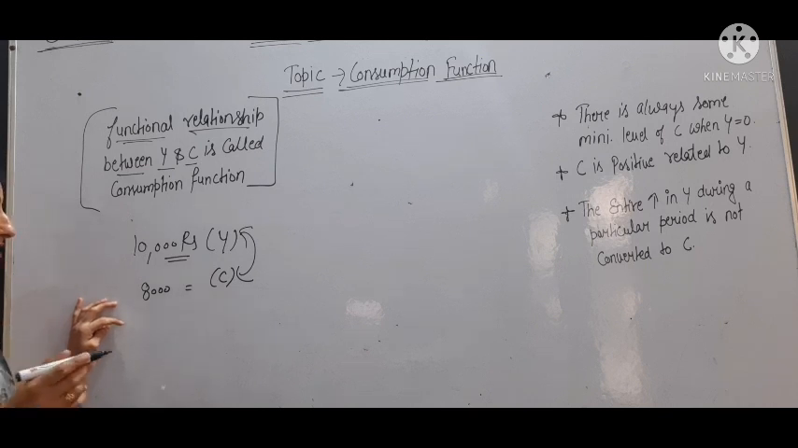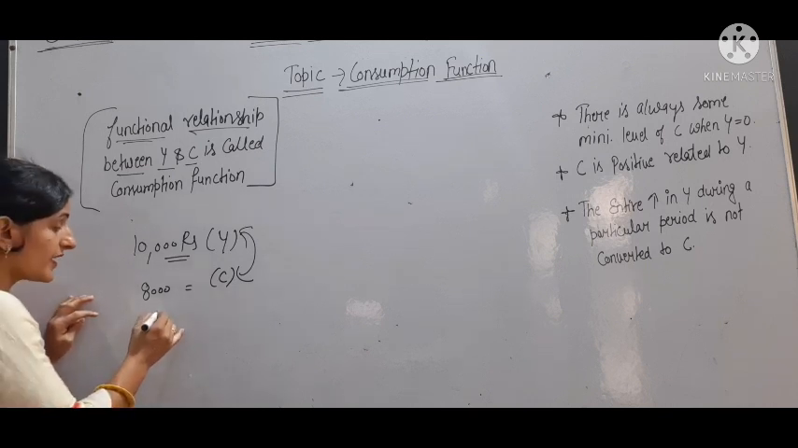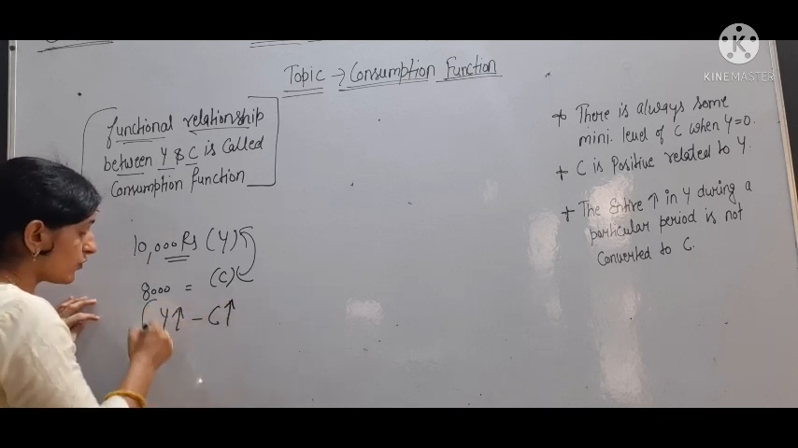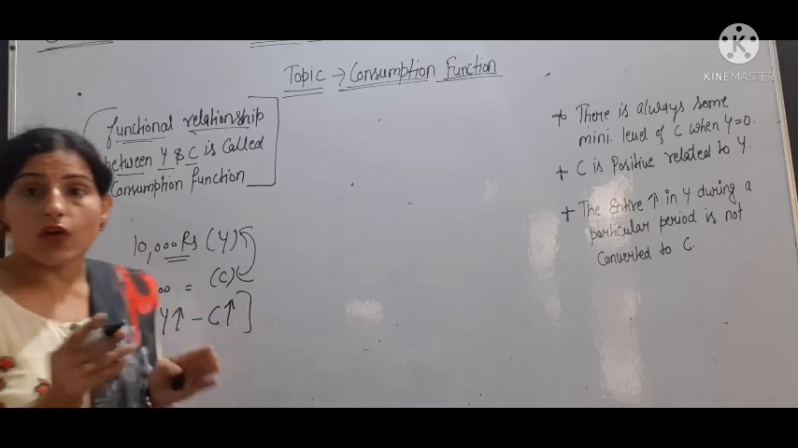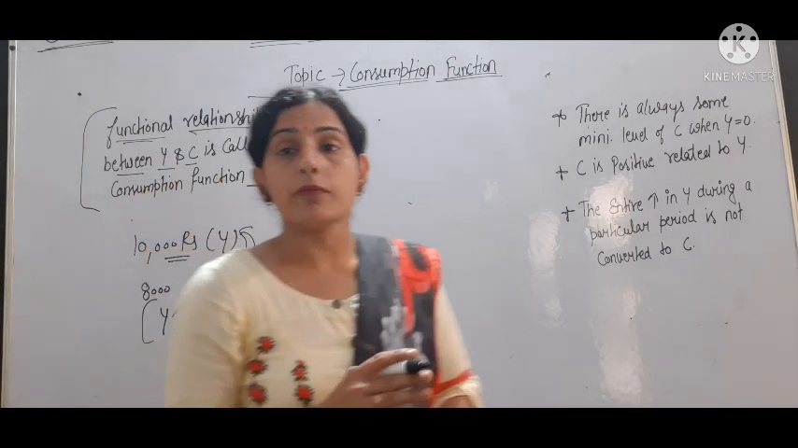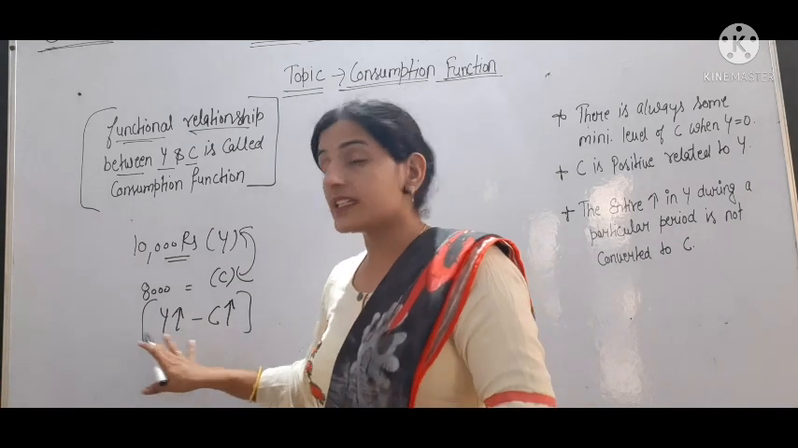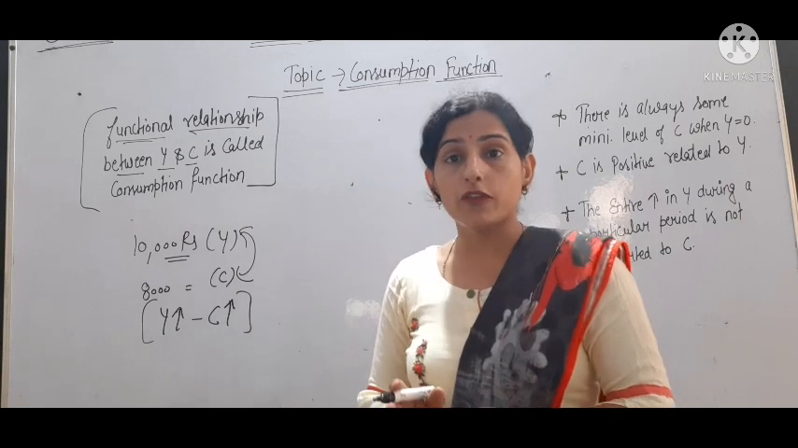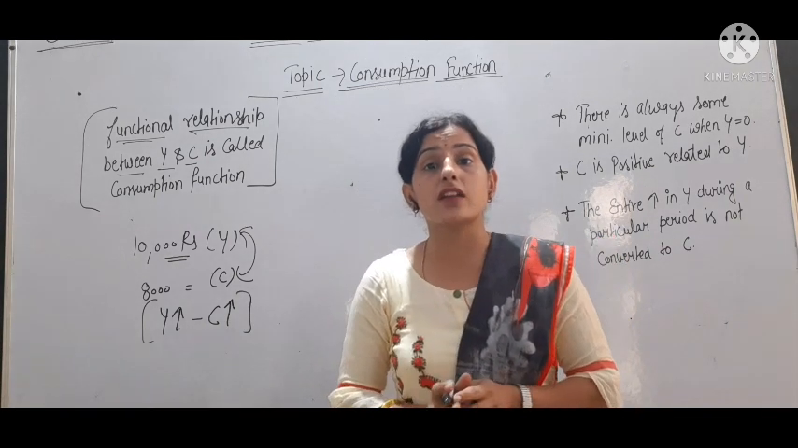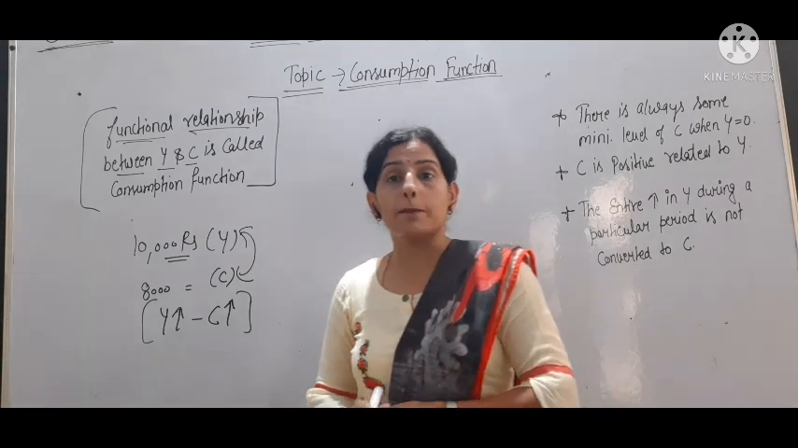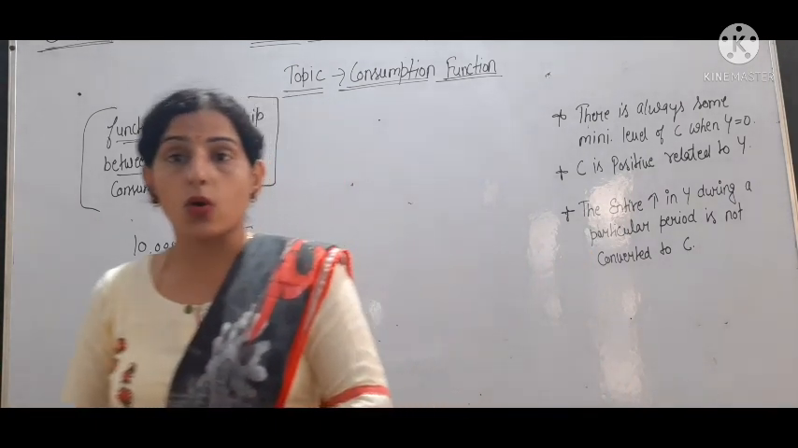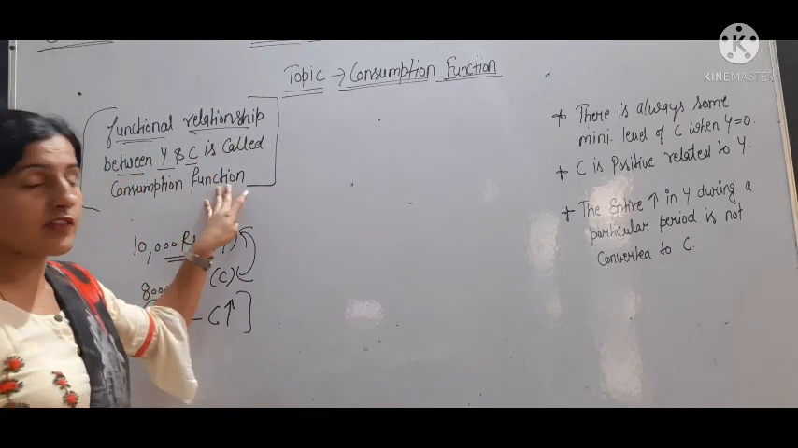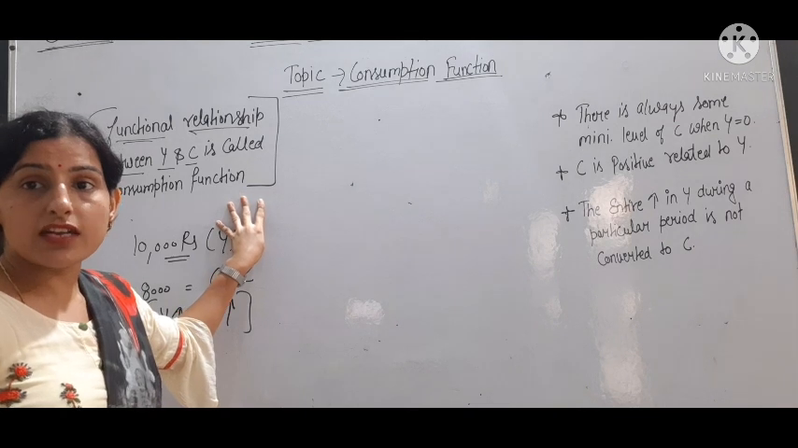So what type of relation? It is functional, and we can say that when income increases, then C also increases. So it is also a positive relation. What type of relation do we find between Y and C? That there is a positive relation between consumption and income. When income of a person increases, then consumption also increases. When income of the person decreases, then consumption also decreases. Okay. So the functional relation between Y and C is called consumption function.